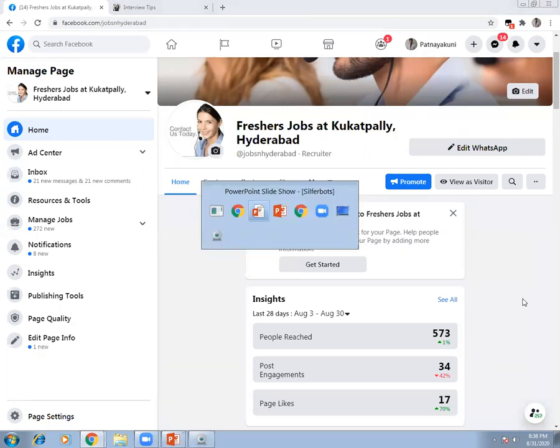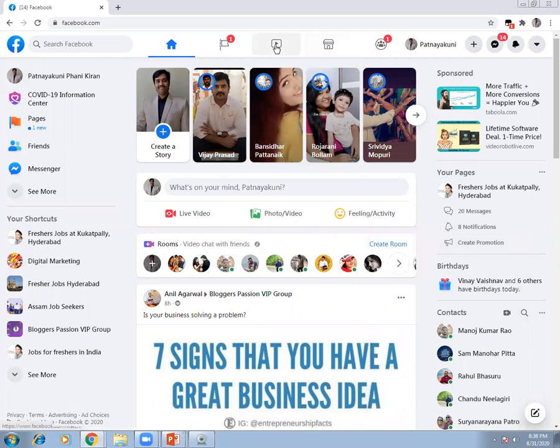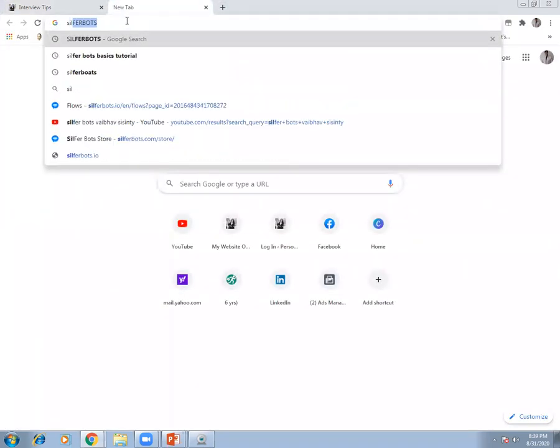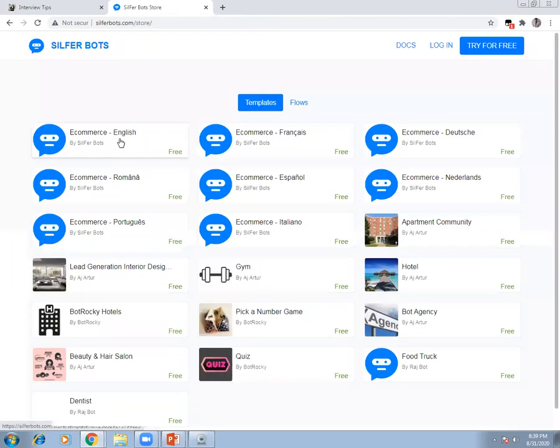For this I use a free tool which doesn't require any coding, and this particular free tool is called Silverboards. Freshers Jobs at Kukatpally. Okay, so now I'm going to open this page, and this particular tool is called Silverboards. The first time you are getting into Silverboards, you can simply click Silverboards. What do you mean by a bot? Bot means a robot.